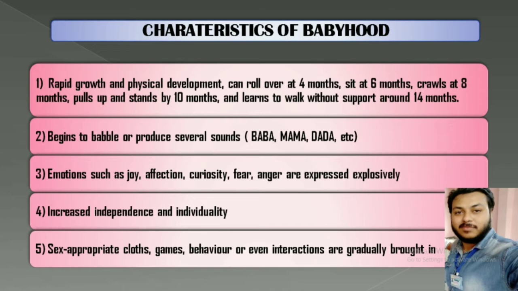That means a baby will wear clothes appropriate to his sex. A girl child will wear a type of dress which will not be worn by a boy child. They also show interest in playing games which are gender appropriate. So these are the developments in babyhood.